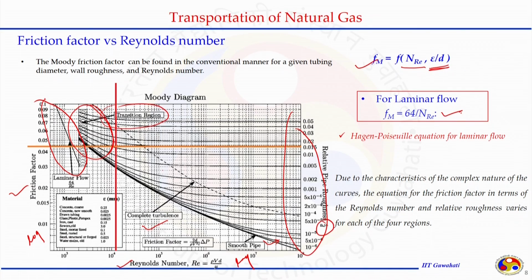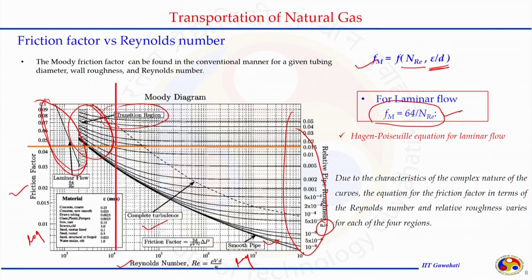For example, in the laminar region, we can see from this chart that this is the region where the friction factor is just a function of Reynolds number, and it has a reciprocal relationship. So, the Moody's friction factor can be calculated by 64 divided by the Reynolds number. We do not need to worry about the roughness of the pipe.